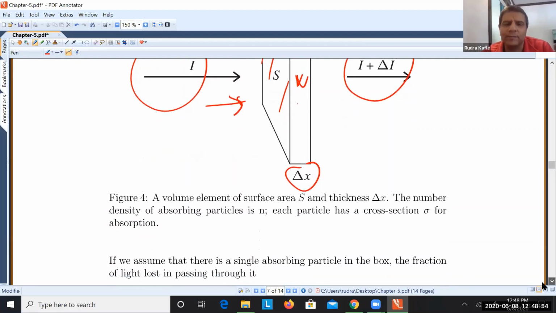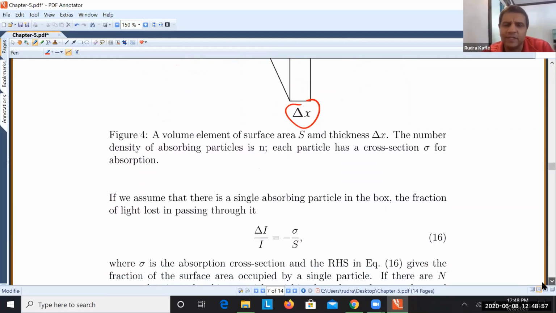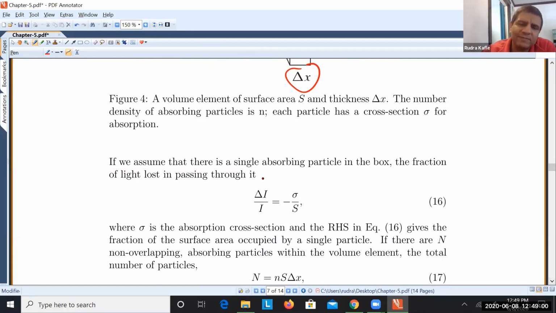There is one homework problem based on this. This is a very important concept. The energy absorbed per unit initial intensity is given by sigma over S, where sigma is a very important term called the absorption cross section. For example, if you consider a circular cross section, that is pi r squared. But in quantum mechanics, if a sphere is in the path of radiation, it is not pi r squared; it is a different quantum mechanical expression, so don't worry too much about that. And S is the total surface.